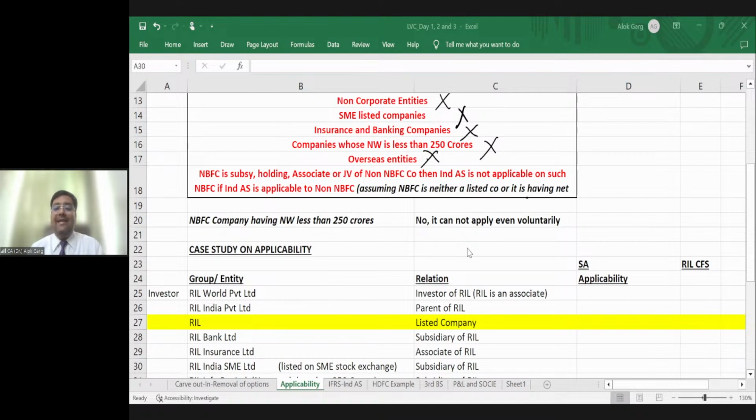Listed means, on which exchanges should it be listed to be eligible for applicability of Ind AS? It should be listed on the recognized stock exchanges only, right?